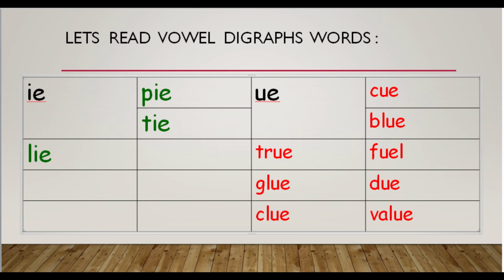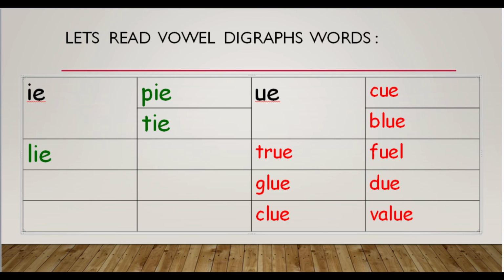So the sound comes like U. Words are B, L, bl, U, blue, T, R, tr, U, true, F, U, L, fuel, G, L, gl, U, glue, D, U, dew, K, L, cl, U, clue, V, E, L, U, value.